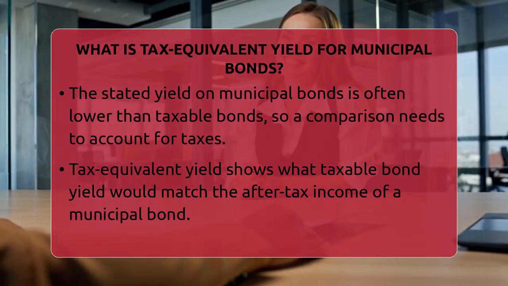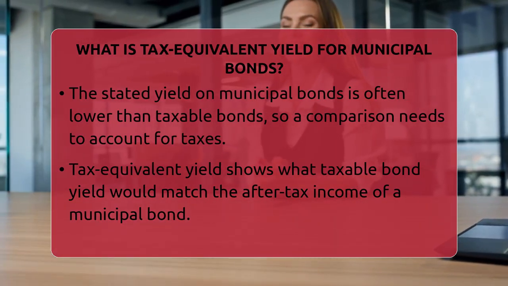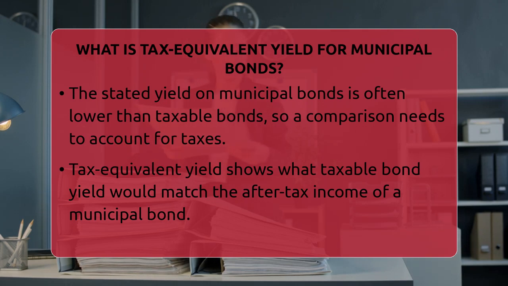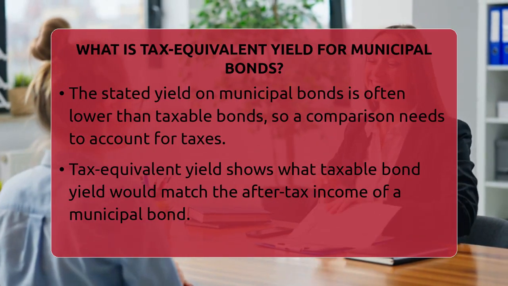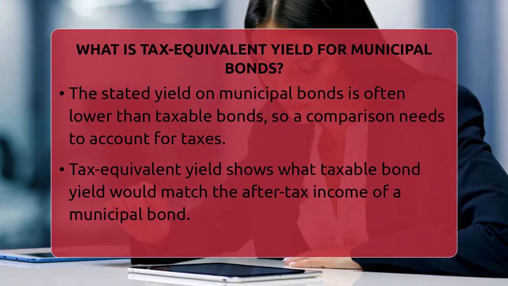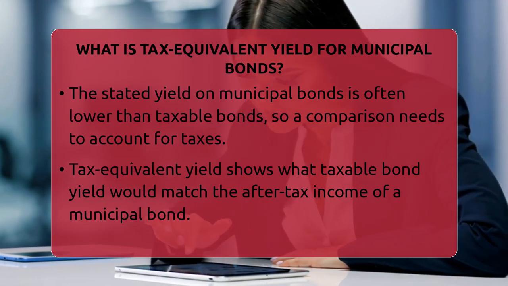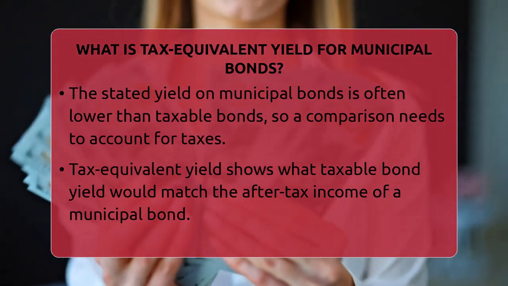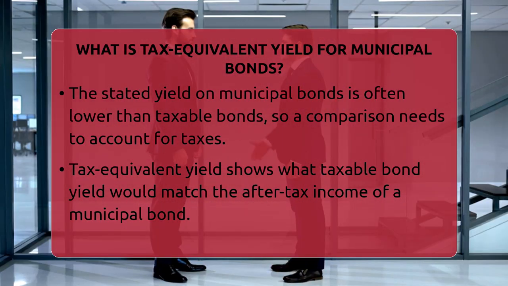That's what tax equivalent yield calculates. It answers the question, what yield would a taxable bond need to offer so that you get the same after-tax income as a municipal bond? To find this out, you need two pieces of information: the municipal bond yield and your marginal tax rate. Your marginal tax rate is the percentage of tax you pay on your last dollar of income. It depends on your total income and tax bracket.